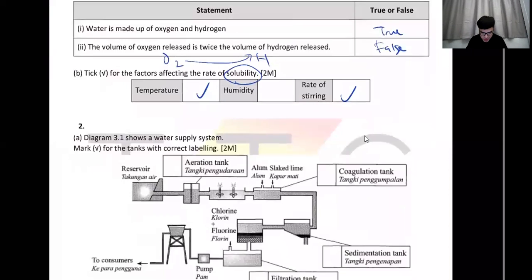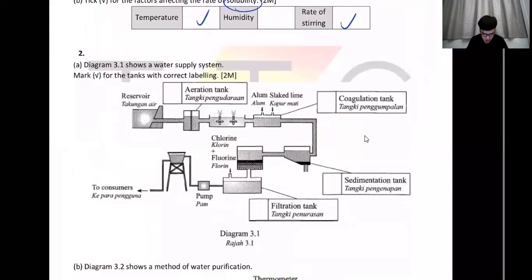Anyway, number 2, this is your water supply system. Number 1, is this your aeration tank? Is this your oxidation tank? No, the first one is not. In fact, your aeration tank is this one. Some call it the aeration tank, some call it the oxidation tank. Tangki pengudaraan or tangki pengoksidaan.